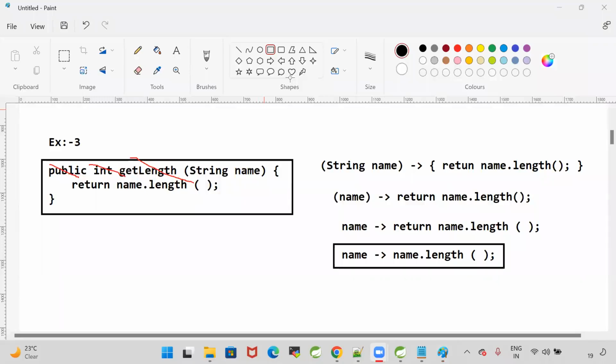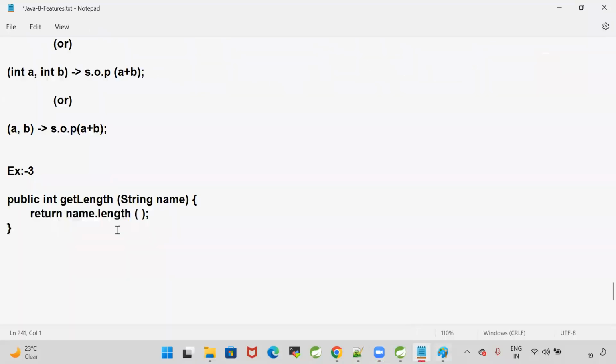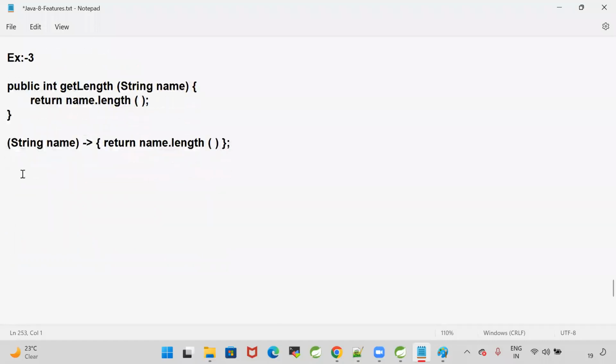Are you guys able to understand? Here I'm taking a get length method. This method is taking string name as input and returning name dot length. So how am I writing the Lambda? First I take string name and the Lambda body, return name dot length. It is a single line in the body, and when we have a single line in the body, writing the curly braces is optional.